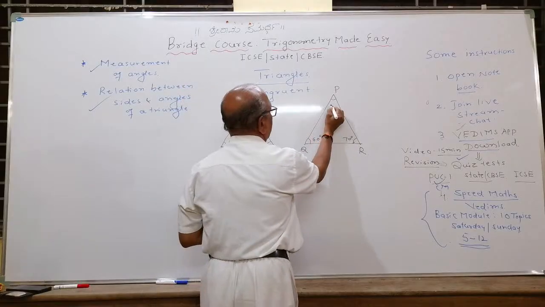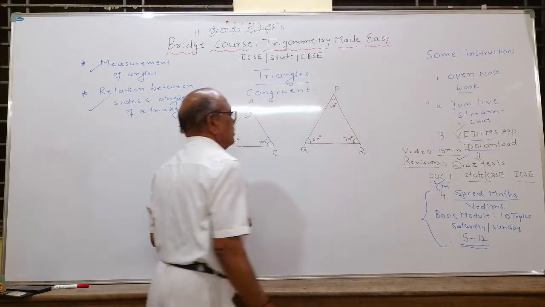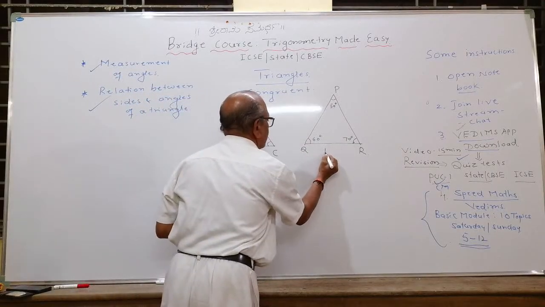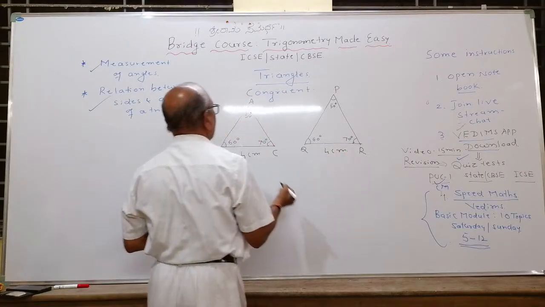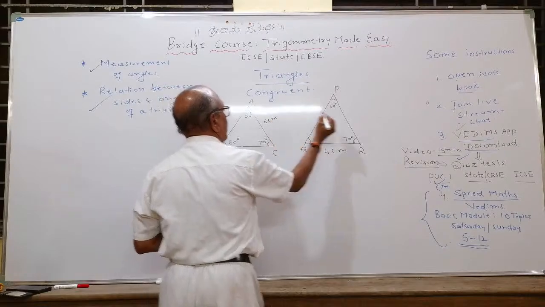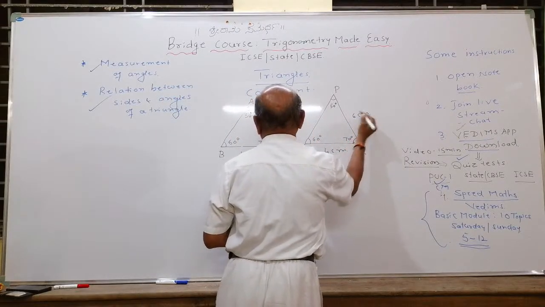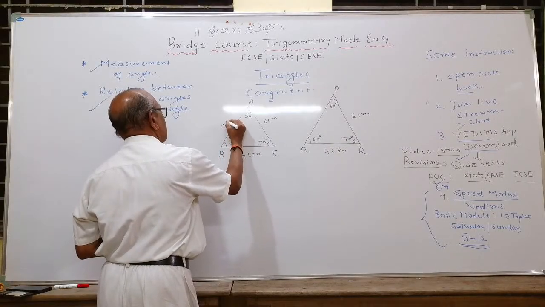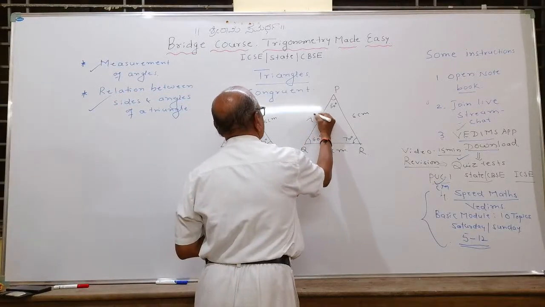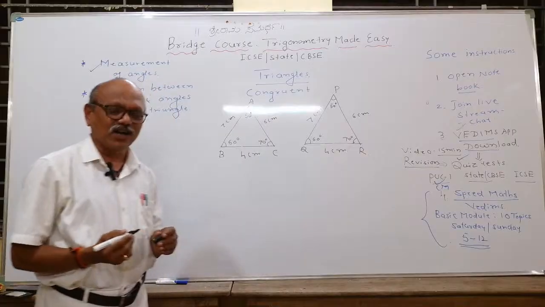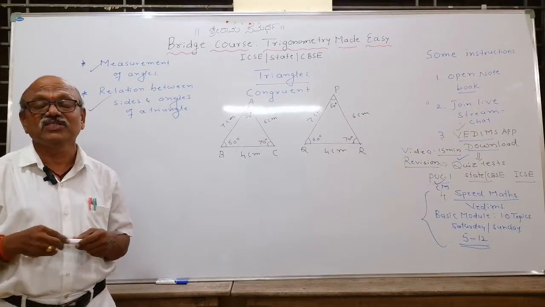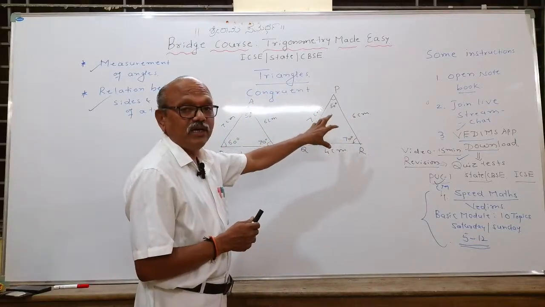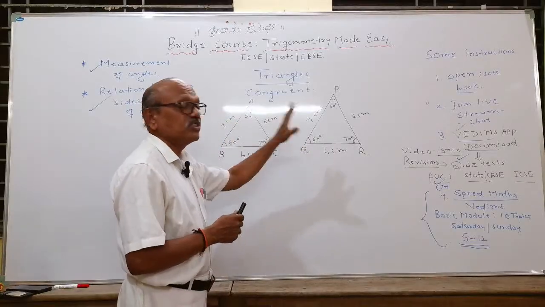Here also 130 plus 50 degree is equal to 180. Suppose the base BC is 4 centimeter. This is also 4 centimeter. And AC is 6 centimeter and PR is 6 centimeter. And this particular AB is 7 centimeter and it is also 7 centimeter. Now, do you call this a congruent triangle? Yes. What are the conditions to call two triangles congruent triangles? All angles must be equal and corresponding sides must be equal.